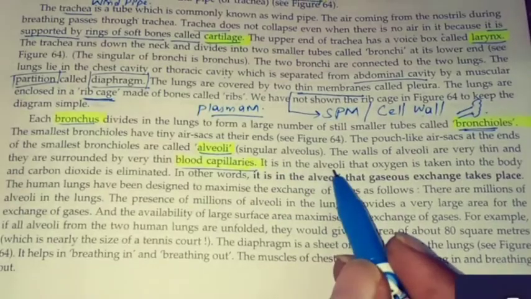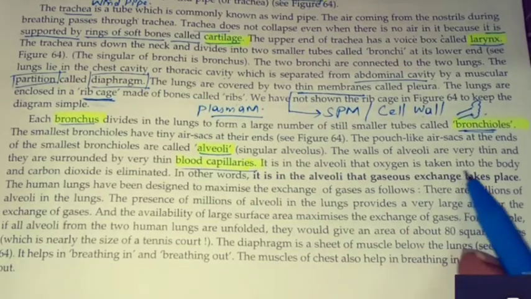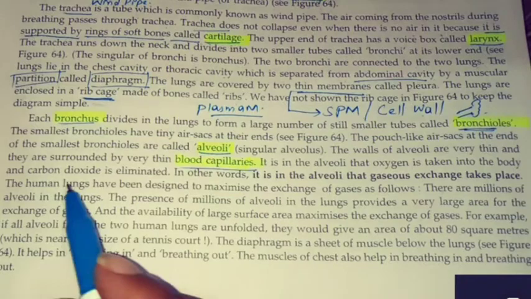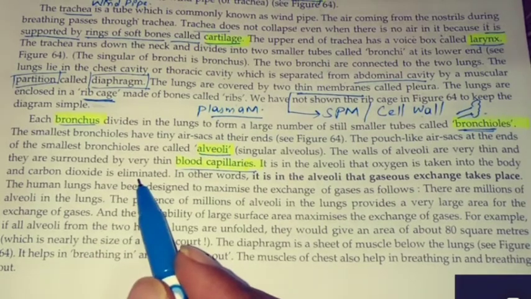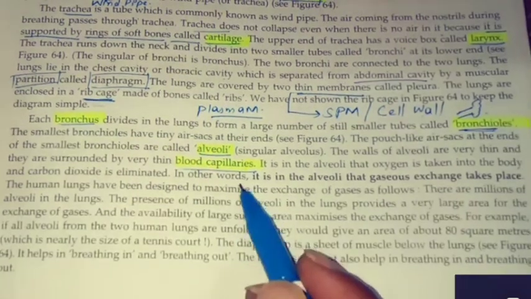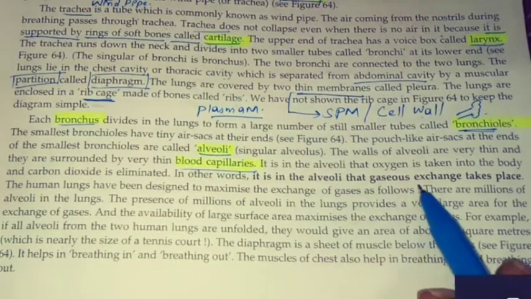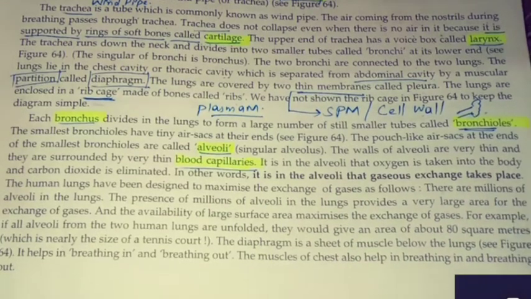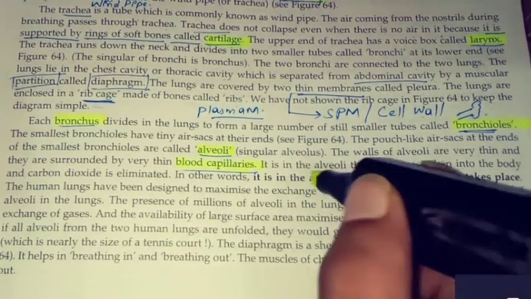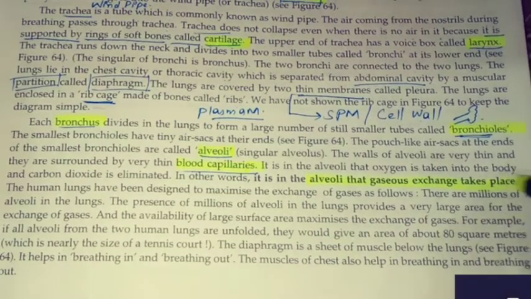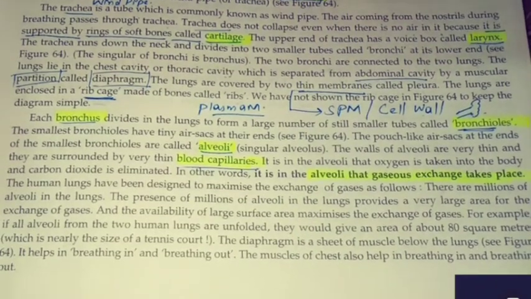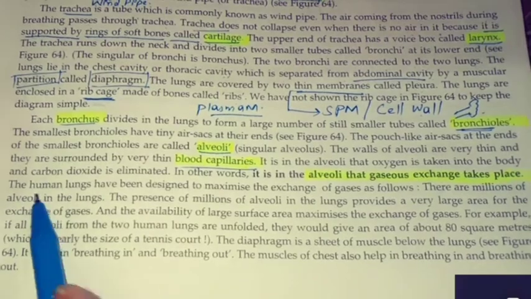It is in the alveoli that oxygen is taken into the body and carbon dioxide is eliminated, means removed. In other words, it is in the alveoli that gaseous exchange takes place. So it is written here also, it is in the alveoli that gaseous exchange takes place. That is the oxygen and the carbon dioxide.